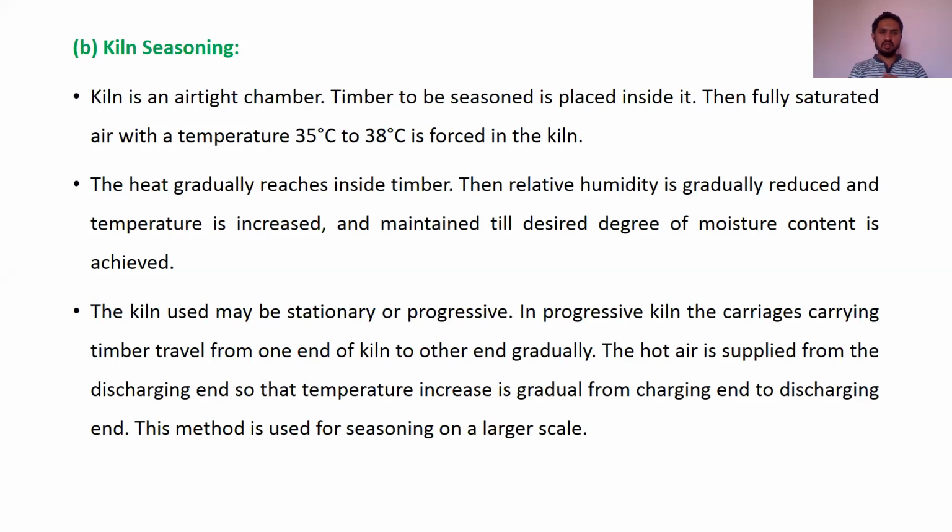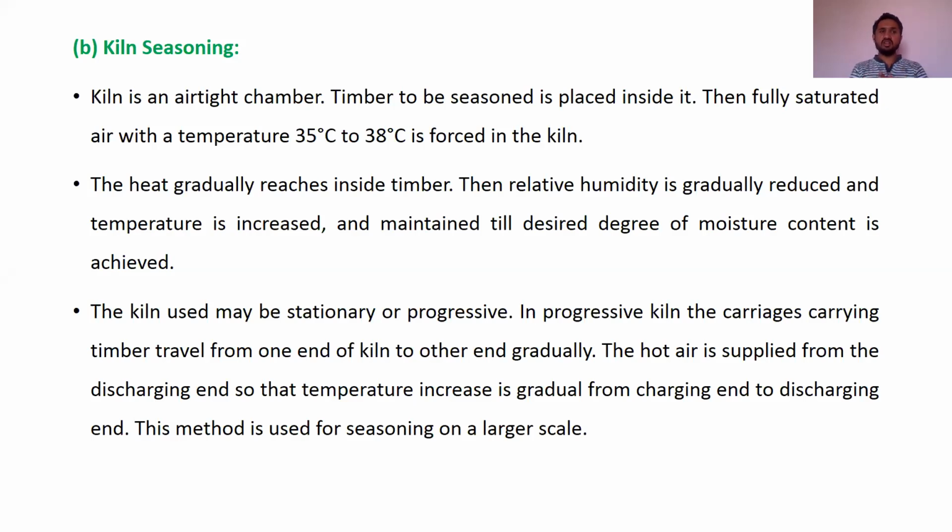The kiln used may be stationary or progressive. In a progressive kiln, the carriage carrying the timber travels from one end of the kiln to the other end gradually. The hot air is supplied from the discharge end so that the temperature increases in a gradual way from the charging end to the discharging end. This method is used for seasoning on a large scale.